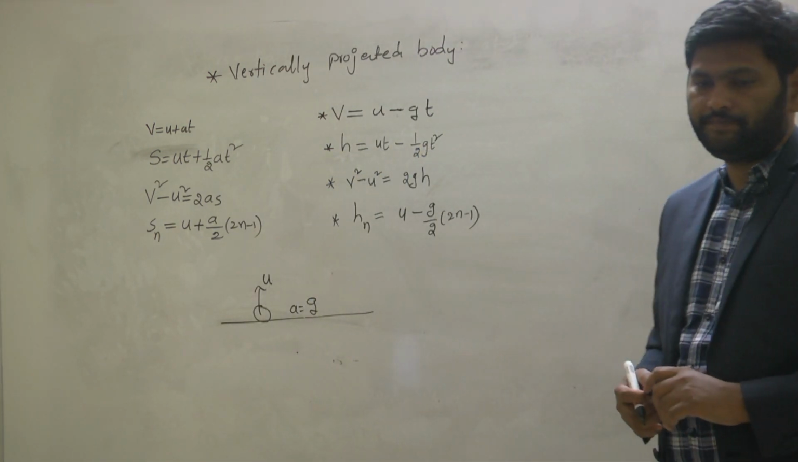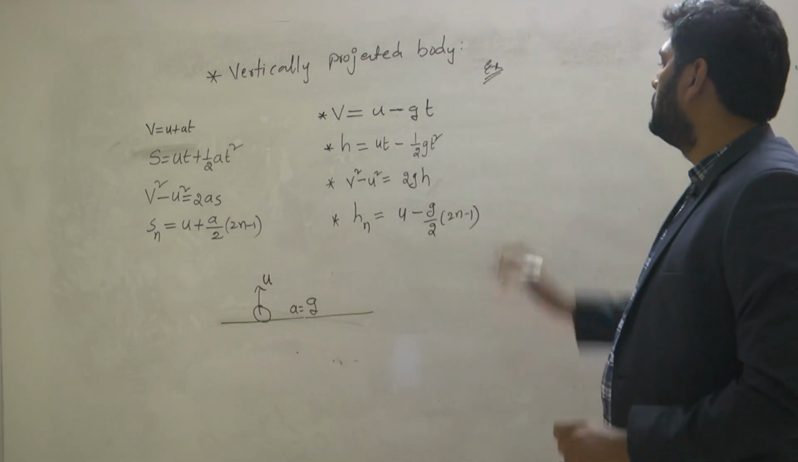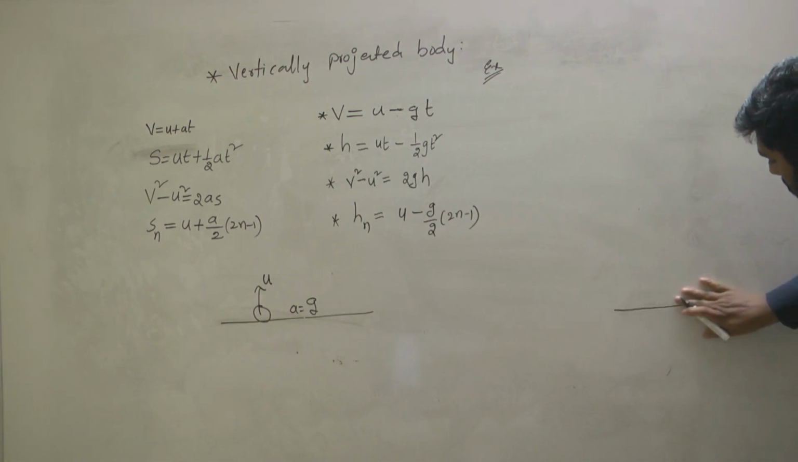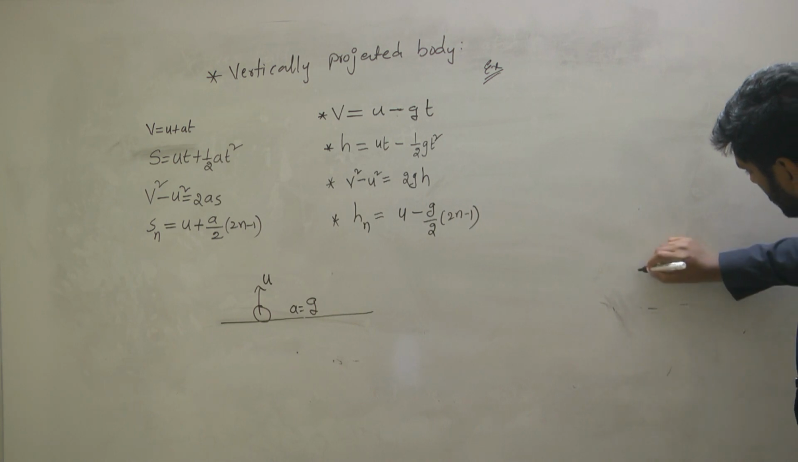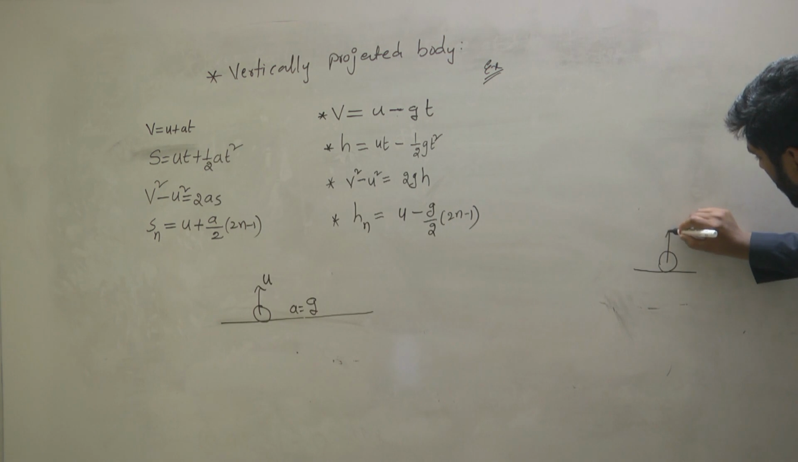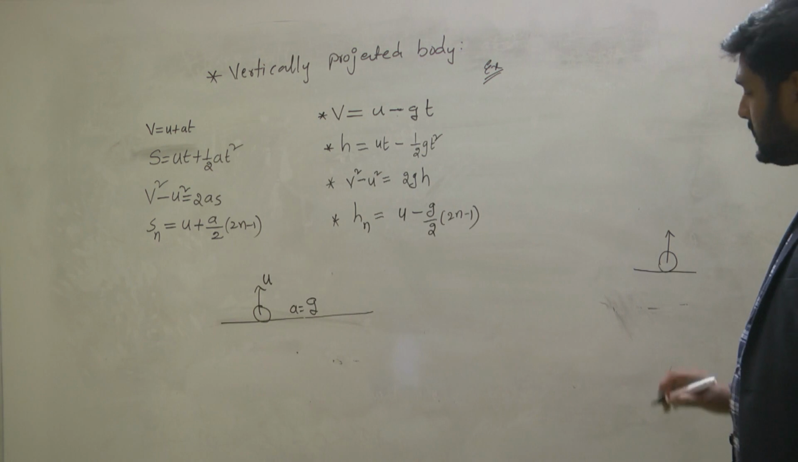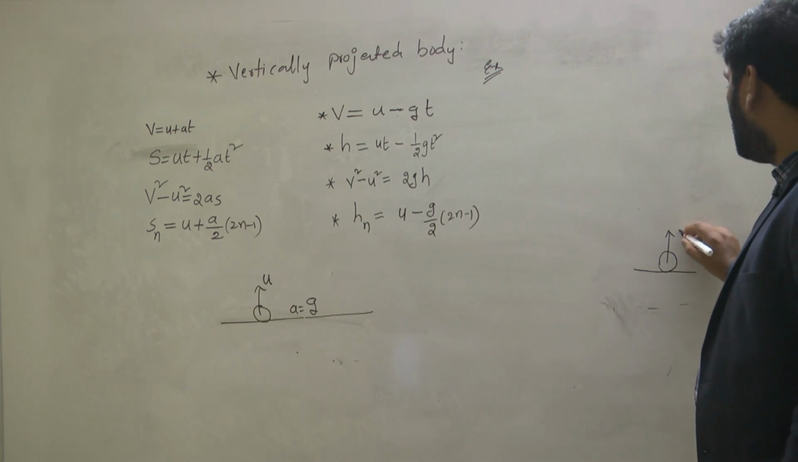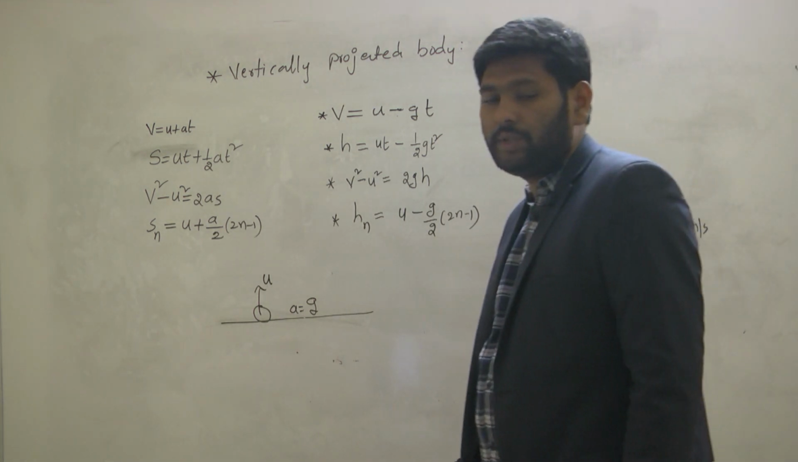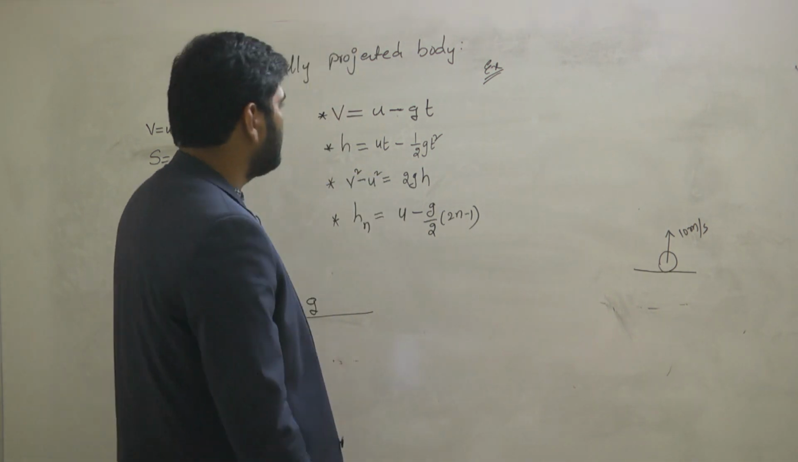Let's do one problem based on this vertically projected body. Example question: let me take this is the ground. From the ground I am projecting an object with a velocity of 10 meter per second. With how much velocity have I thrown the object? 10 meter per second.